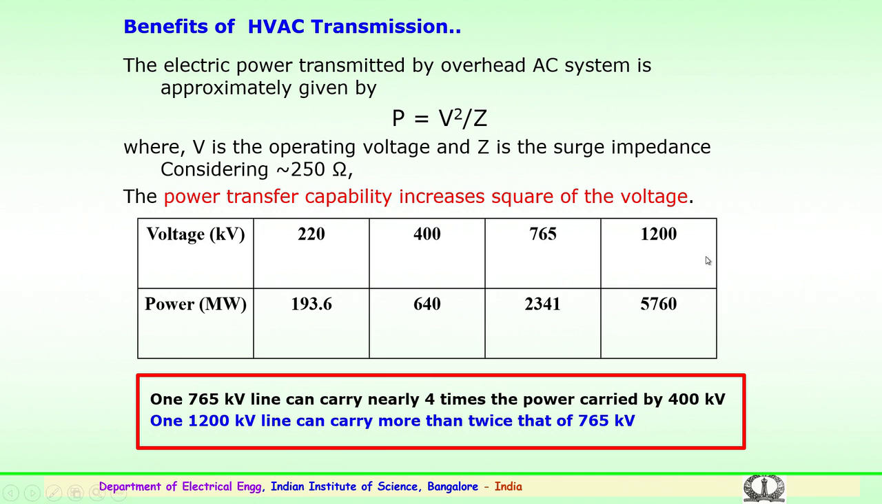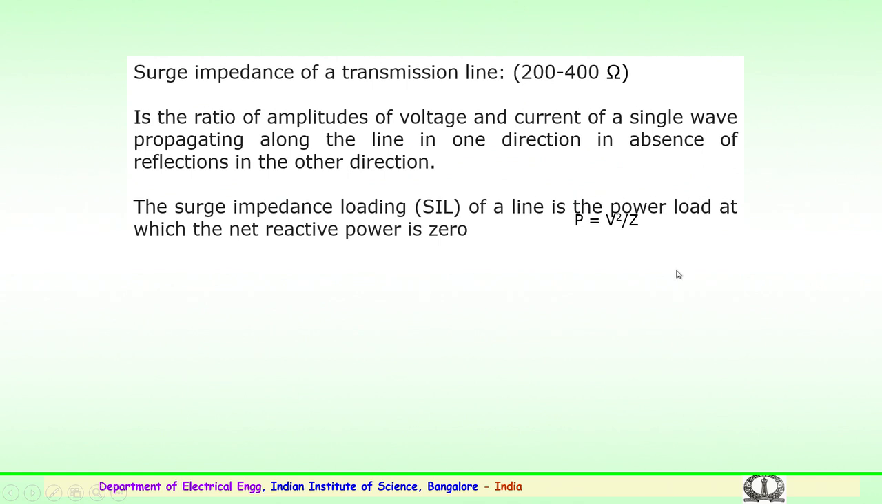The surge impedance of a transmission line, as I was mentioning, is normally taken between 250 to 400 ohms. Basically, the surge impedance is the ratio of amplitudes of voltage and current of a single wave propagating along the line in one direction in the absence of reflections in the other direction.